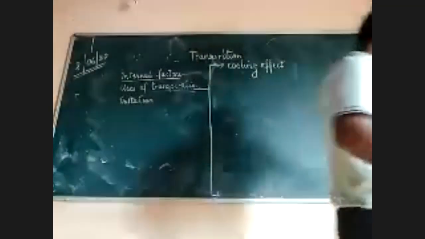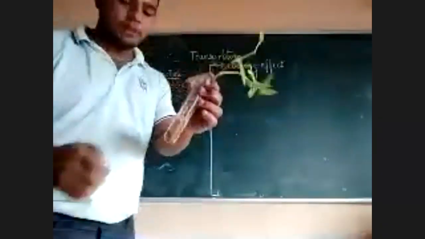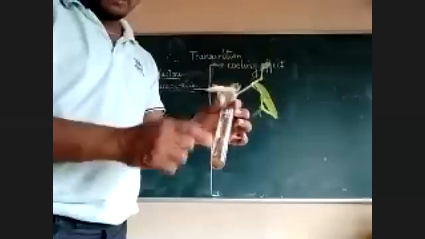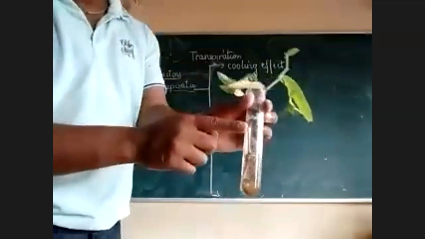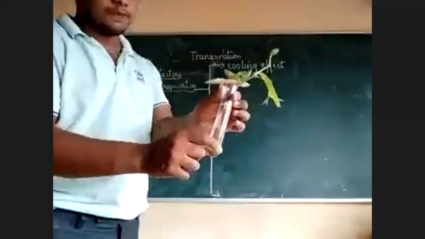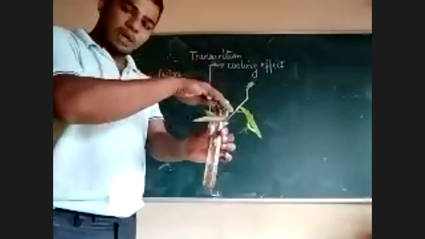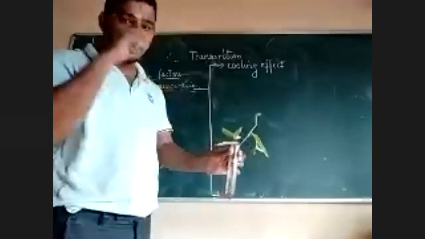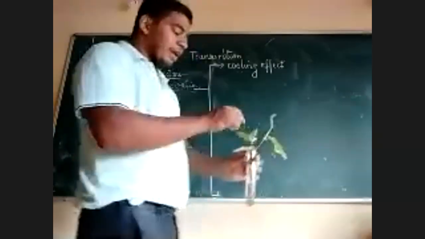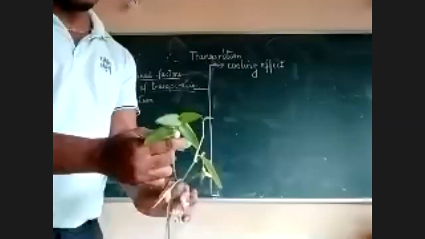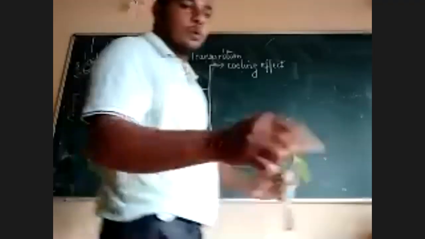I'll just show one more. This was just a small experiment which I had kept to see that water is absorbed during absorption and lost during transpiration. So this was the initial marking and this is the final marking. All the water which is there is absorbed. Some part is used and the rest is given out by transpiration. When there is transpiration, the leaf surface will be cooled. So it helps in cooling effect.